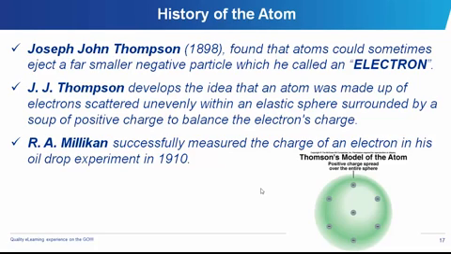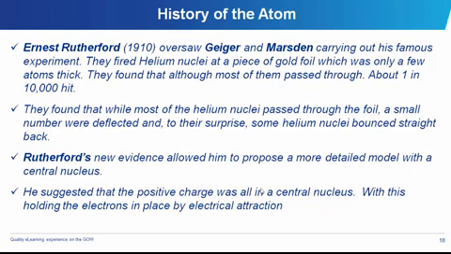And in 1910, R.A. Millikan was able to successfully measure the quantity of charge in an electron to be minus 1.6 times 10 raised to the power minus 19.